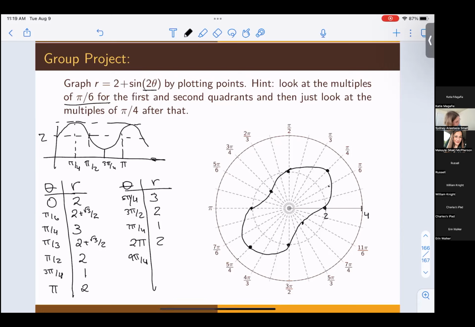We would be back out to 3, and then at 10 pi over 4, which is 5 pi over 2, you back down to 2. You can imagine that's how this would keep going, and you can verify that with calculation. But this one does not look like a flower. It has this little bit of a bean shape. Why is that? Well, that is purely because right here of this vertical shift.